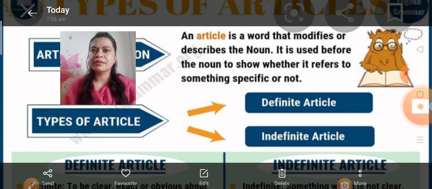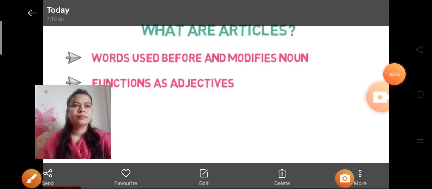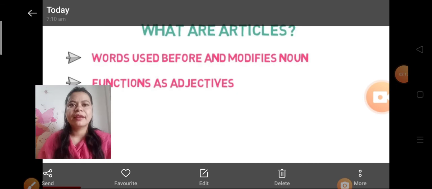Specific means particular or fixed. It tells us whether a noun is specific or not. We came to know what articles are. Articles are the words we use before a noun and they modify the noun. Words used before a noun that modify it are articles. And sometimes an article functions as an adjective also. What is an adjective? An adjective describes a noun. See, an adjective describes a noun and an article modifies a noun.